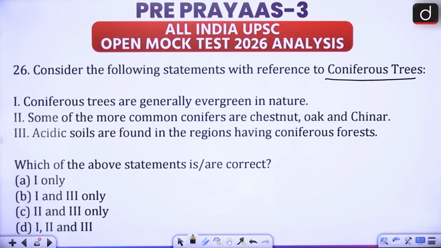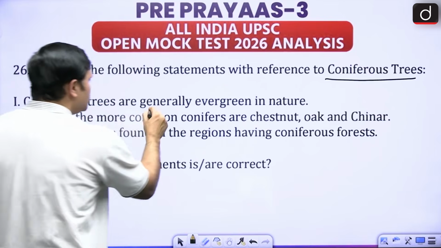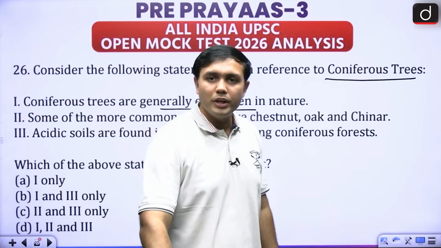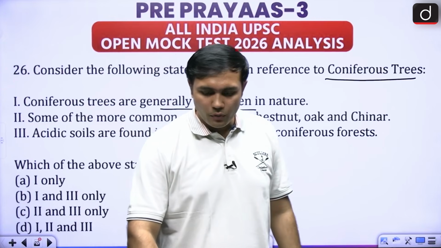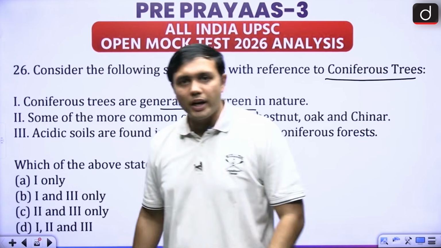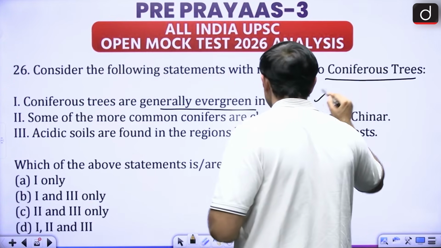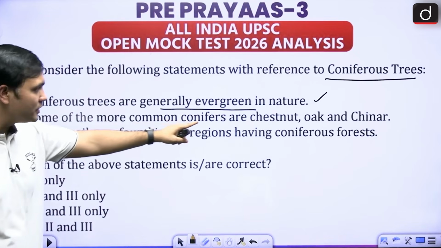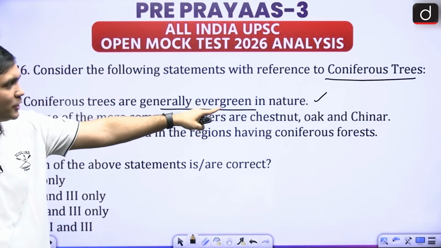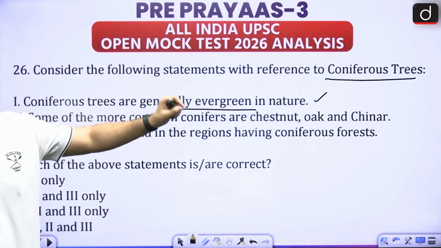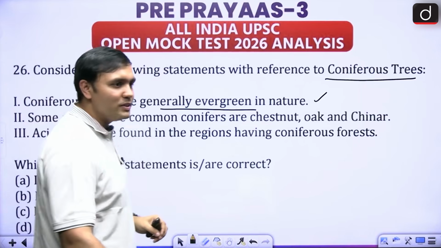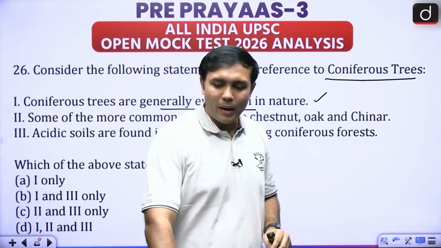So in that regard, what are some of the basic things? They are generally evergreen in nature. That is one of the most important characteristics of this kind of vegetation. Next, some of the more common conifers are chestnut, oak and chinar. Is it so? Are these our most common ones? Have you heard about pines?